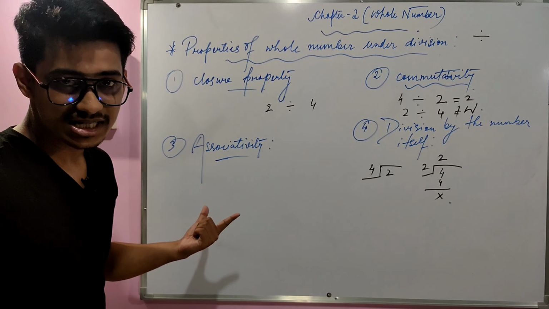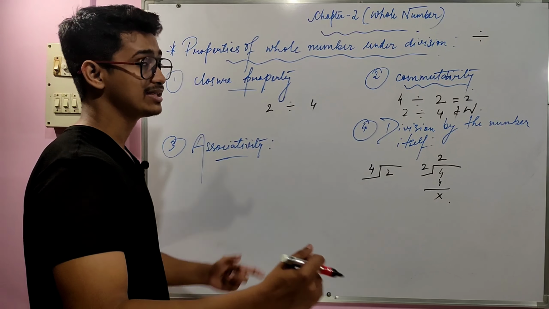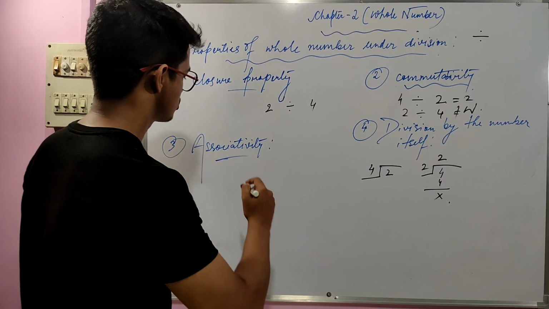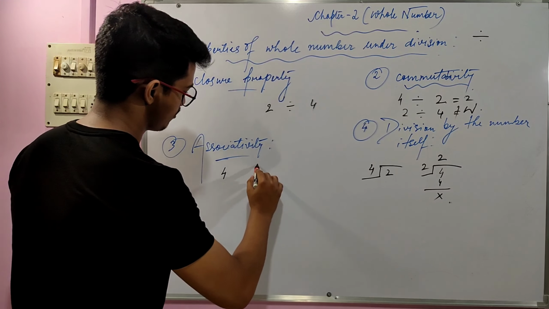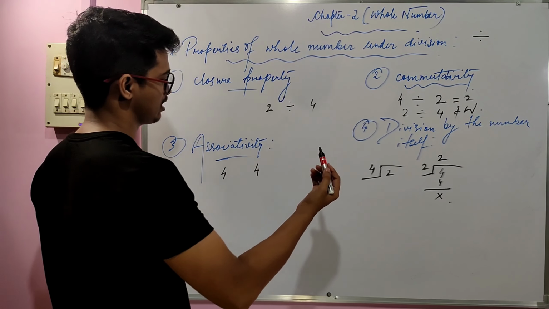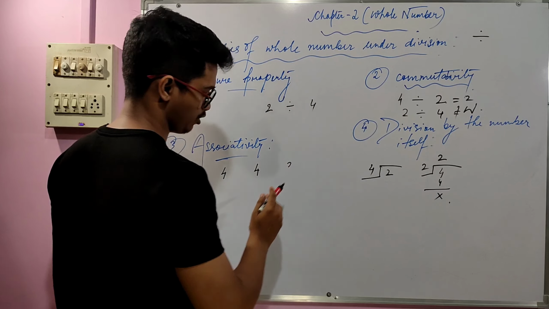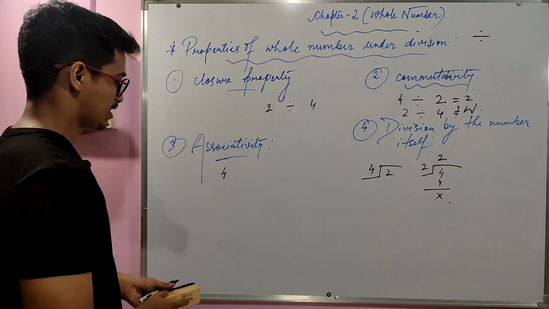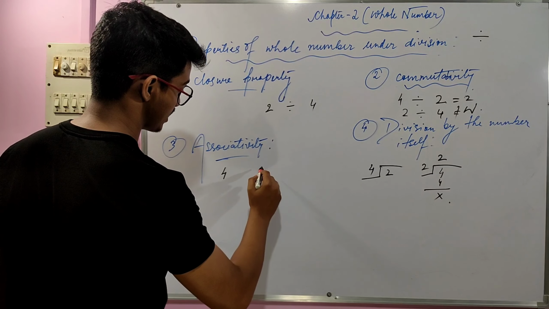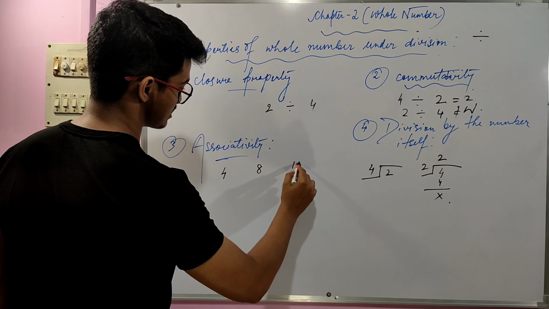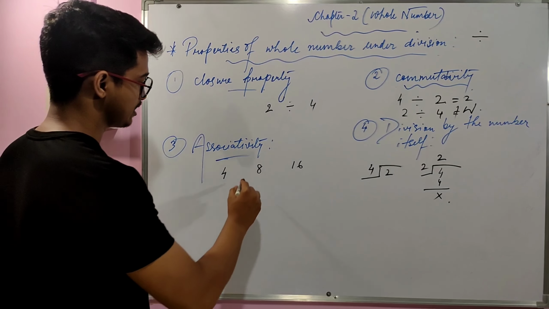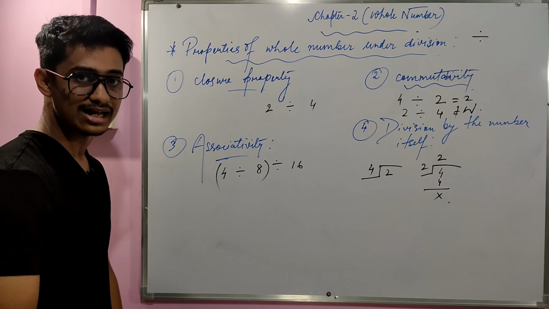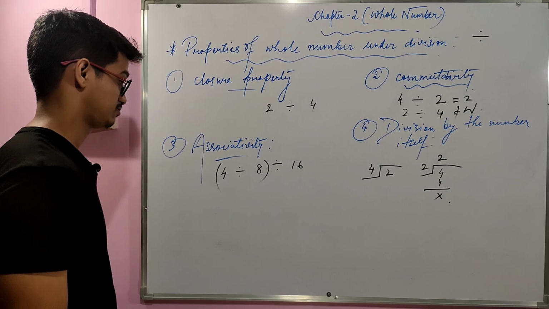What do you mean by associativity? Associativity means when three numbers are being operated with each other and some brackets are there. So let's say we take three different numbers, 4 and then 8 and then 16, and then we put a divided sign. The first two will be operated with each other, and let's see what the result will be.